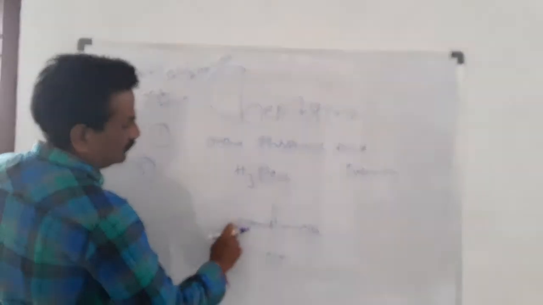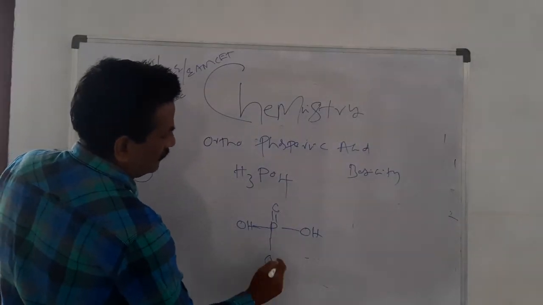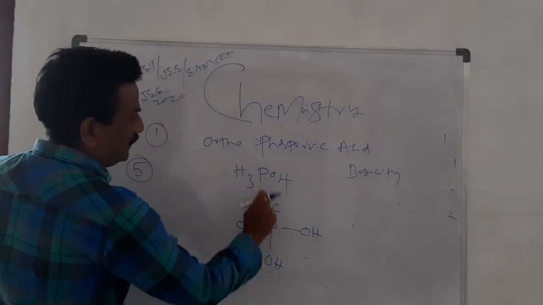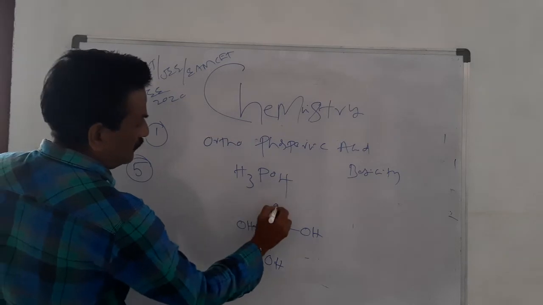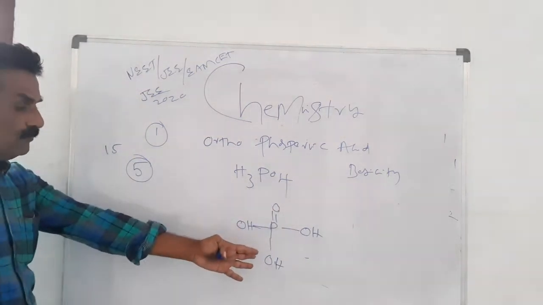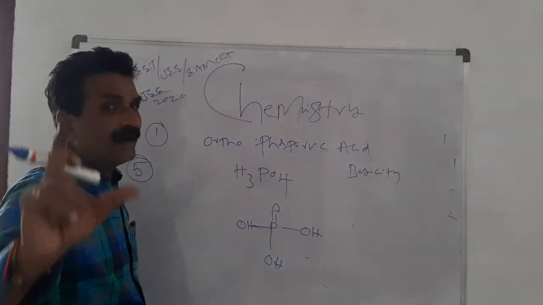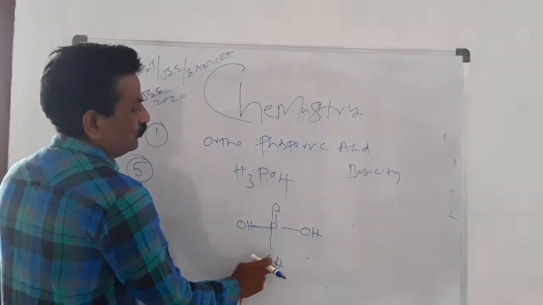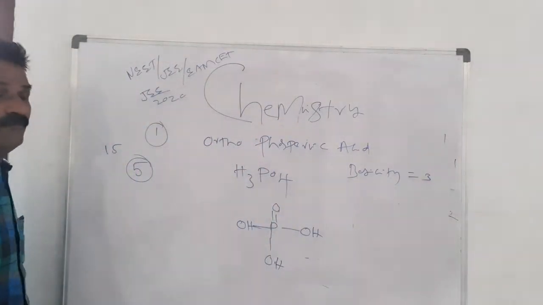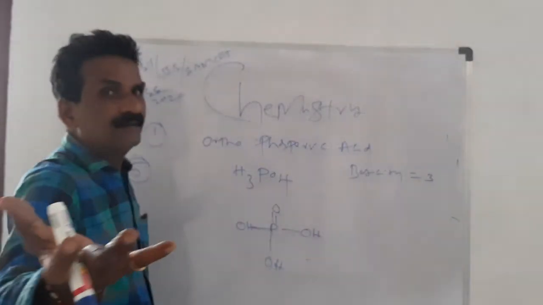This is the structure of H3PO4. If you want to know the basicity, count the number of hydroxyl groups: 1, 2, 3. So basicity is 3. The number of replaceable OH groups is basicity.